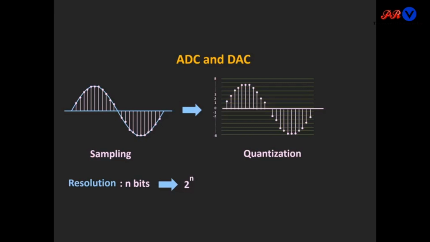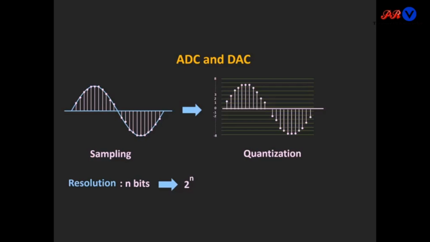So for example, for an ADC, if the resolution is 3 bit, then we have a total of 8 discrete values.